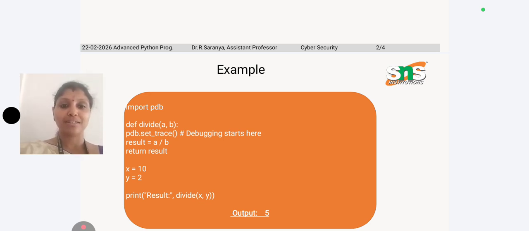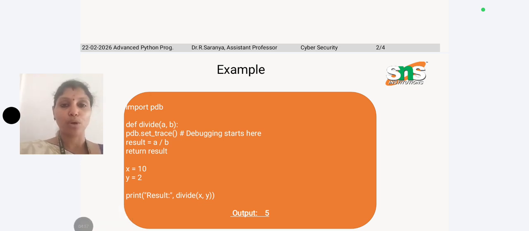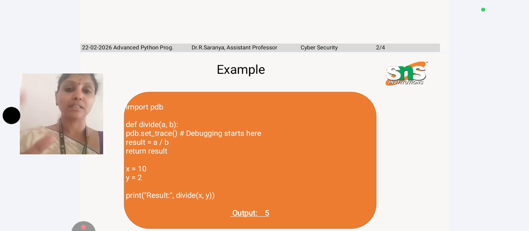Hope you understand clearly about the logging concepts as well as the debugging concepts. They are among the most important things in Python programming for developing a large number of applications, big projects implementing machine learning and deep learning. If you embed logging and debugging concepts, we can easily avoid the errors in future.